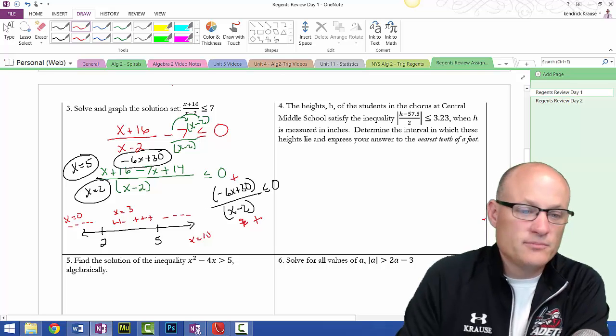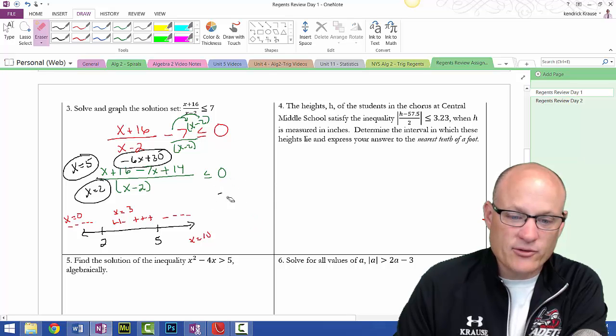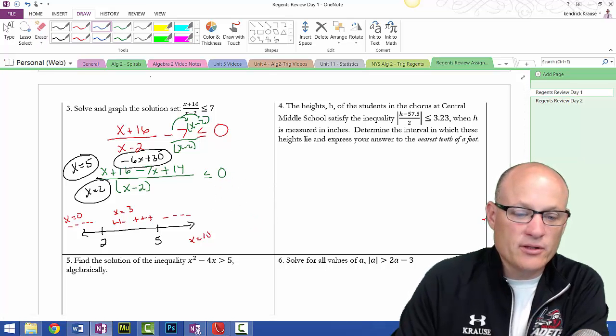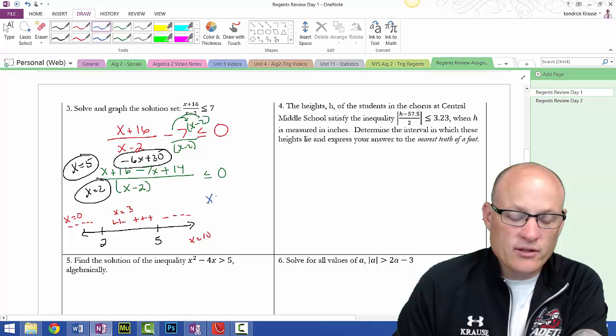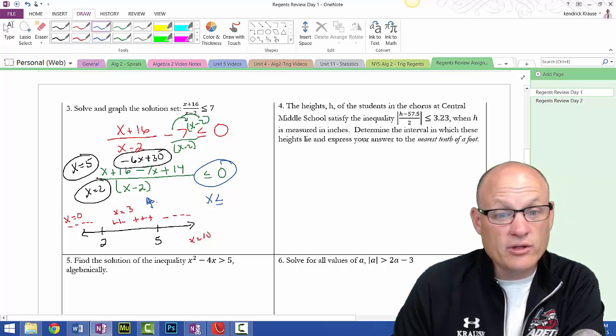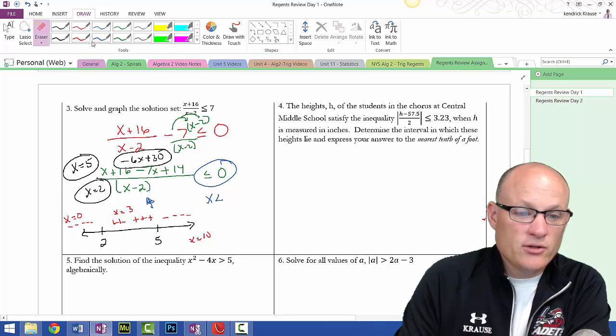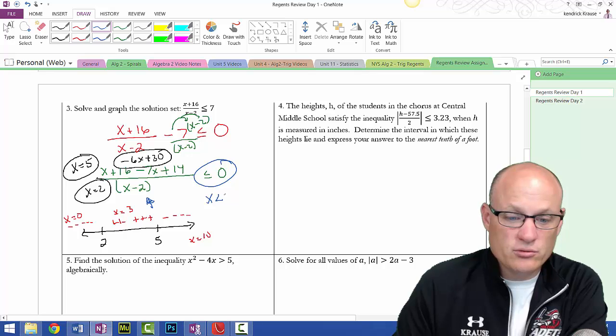All right, running out of room because I wrote too big. Writing my answer then. My answer is simply x is less than, because I'm looking for less than or equal to 0, less than or equal to, wait a second, are we able to equal to? We're not able to equal to, so I got to get rid of that equal to. So x is less than 2, or x is greater than or equal to 5.